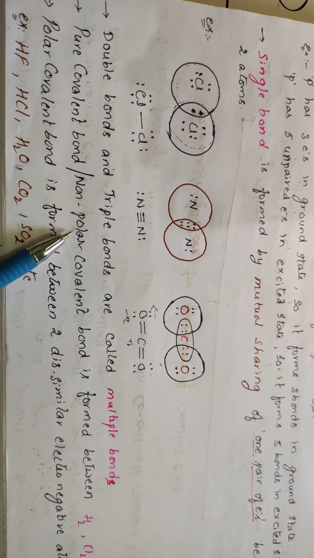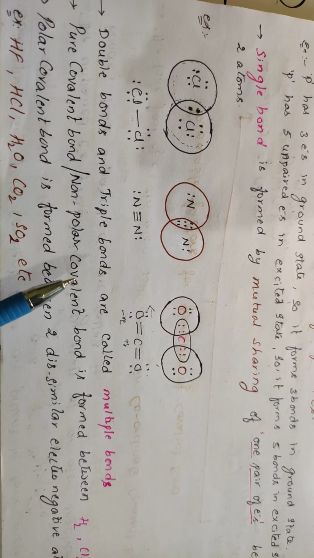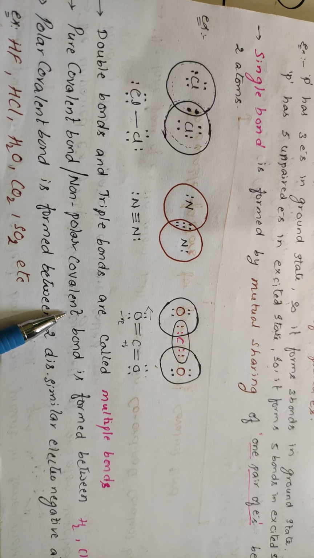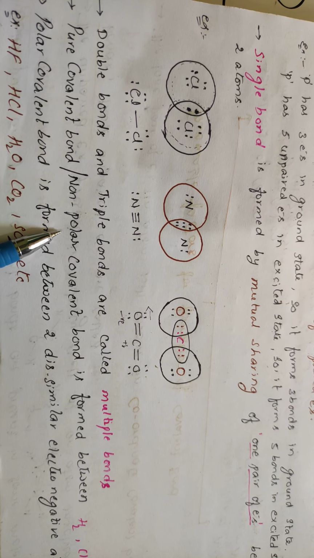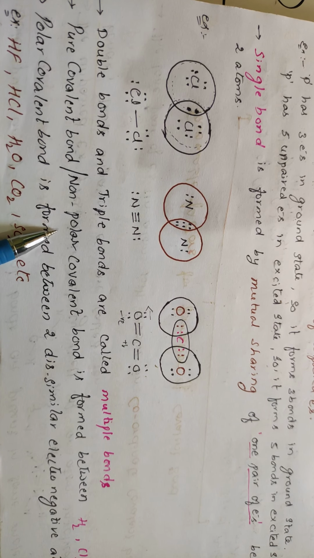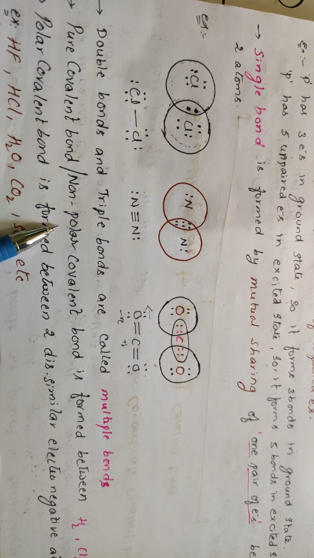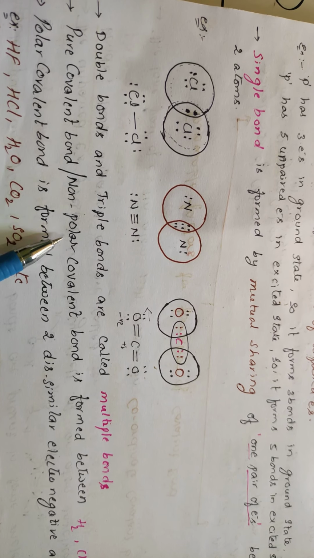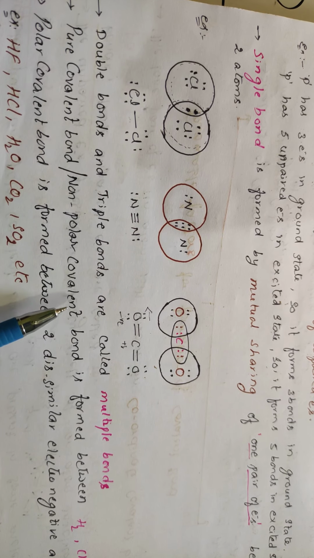Pure covalent bonds are also called non-polar covalent bonds. Non-polar means they will not form any charge; plus charge and minus charge are not formed. When there is equal electronegativity among the atoms, then there will be no formation of poles.